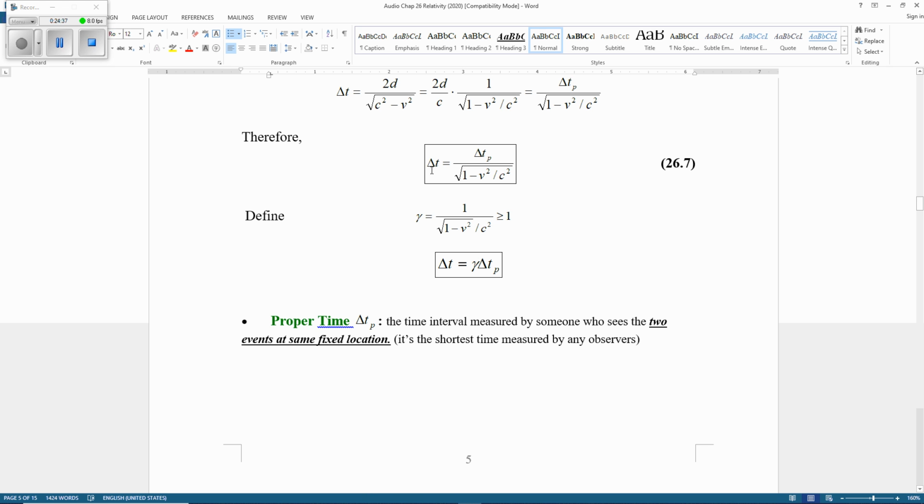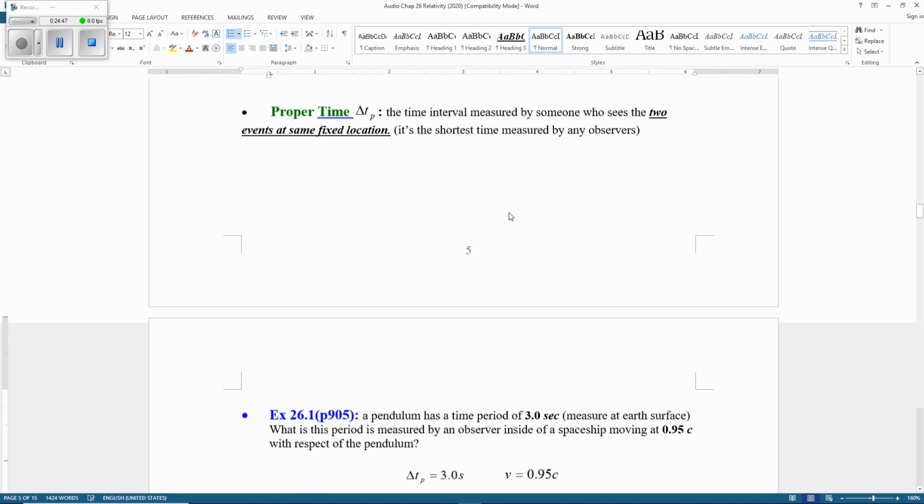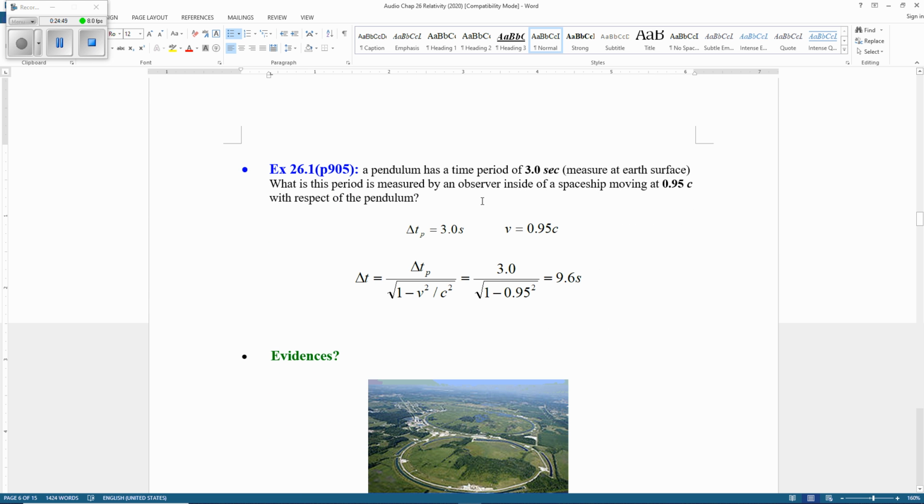So delta t equals delta Tp, the proper time, divided by the square root. We're going to do that. For this problem, the 3 seconds is proper, because on the Earth's surface you see the pendulum go back and forth. Start from here, go to the other side, come back at the same location. So that measurement of 3 seconds is proper.